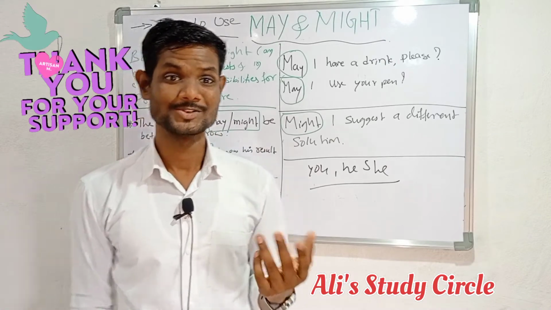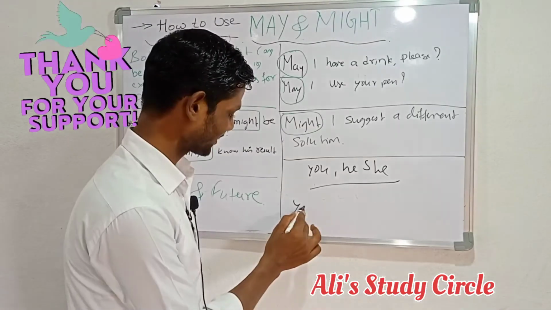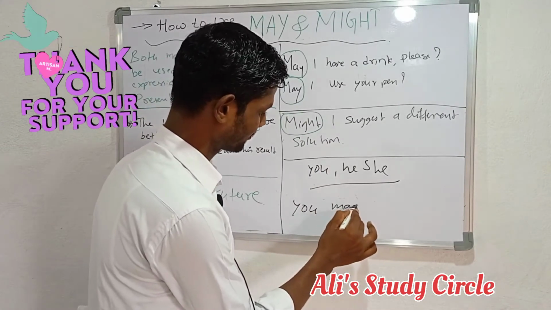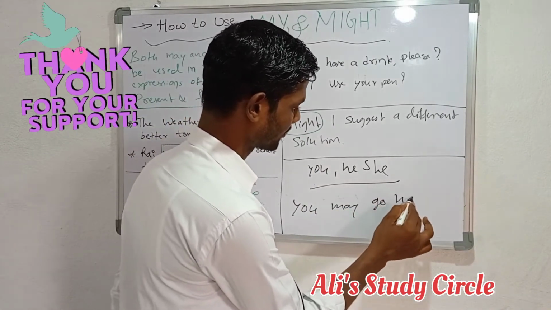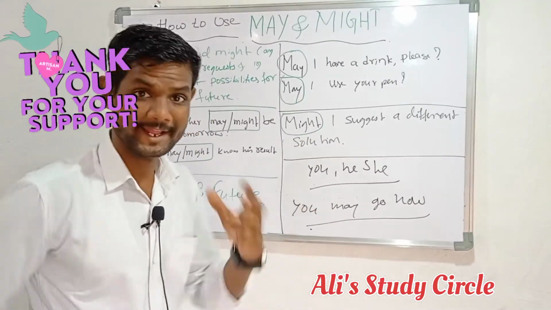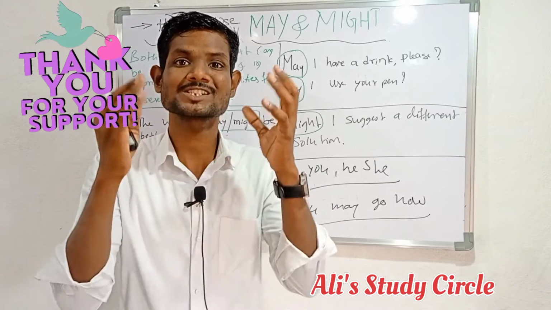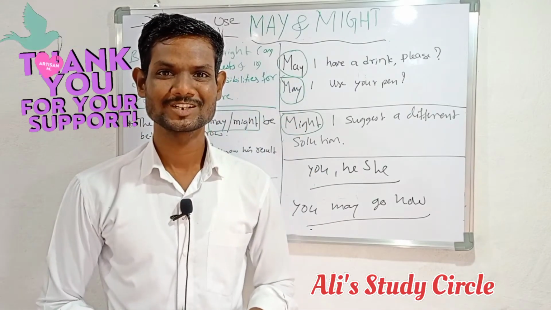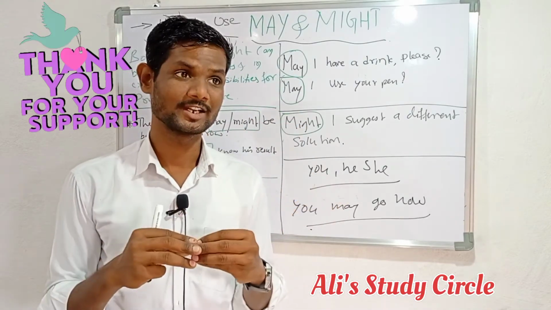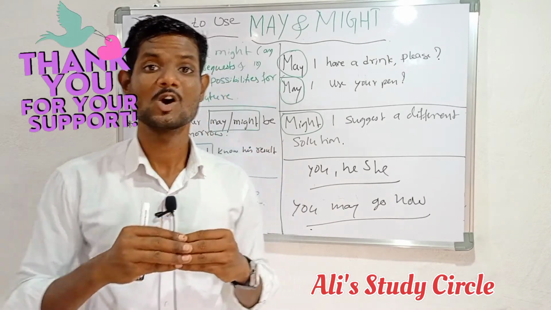For example, you may go now. You can see easily, you may go now. Another example is, users may donate forms from this week. You may go now, and users may donate forms from this week.